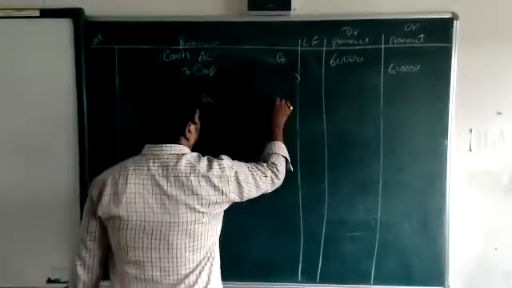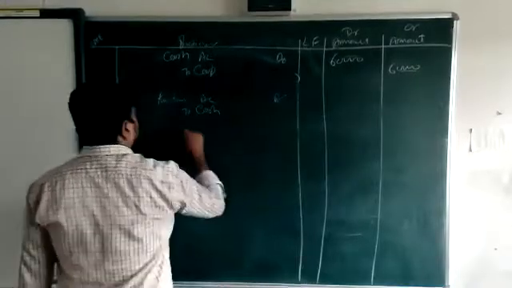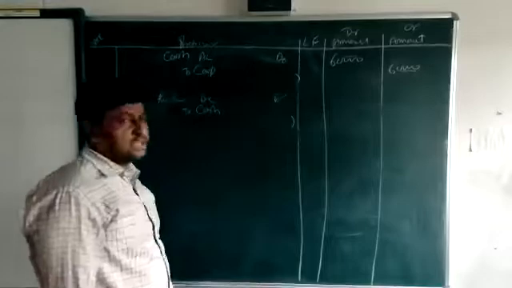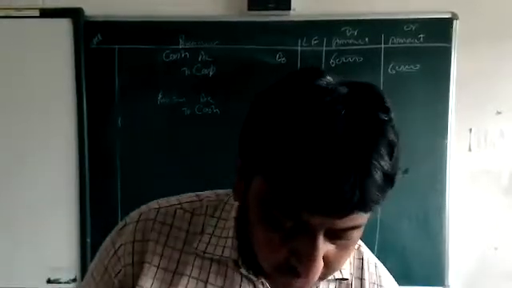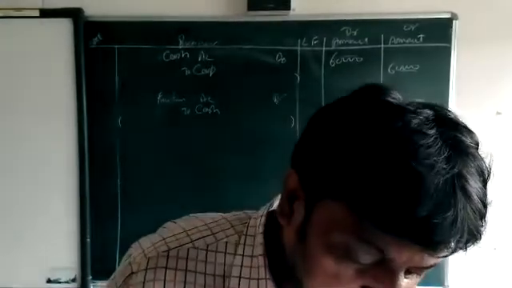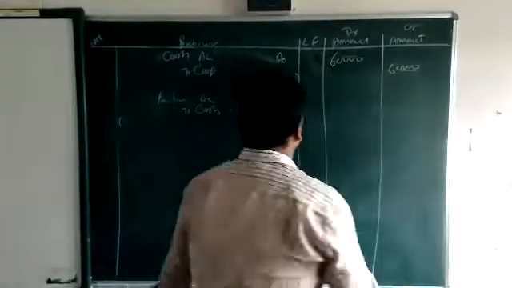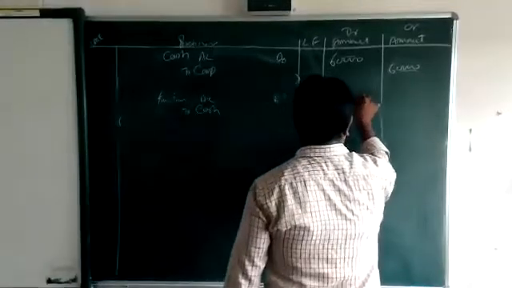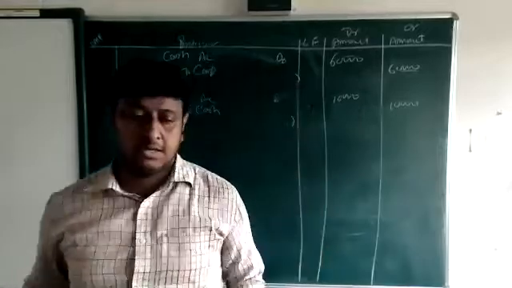Furniture account debit to cash. In narration, furniture purchased in cash. Amount 10,000. Tomorrow again I will solve this. Don't worry, today I have only explained.